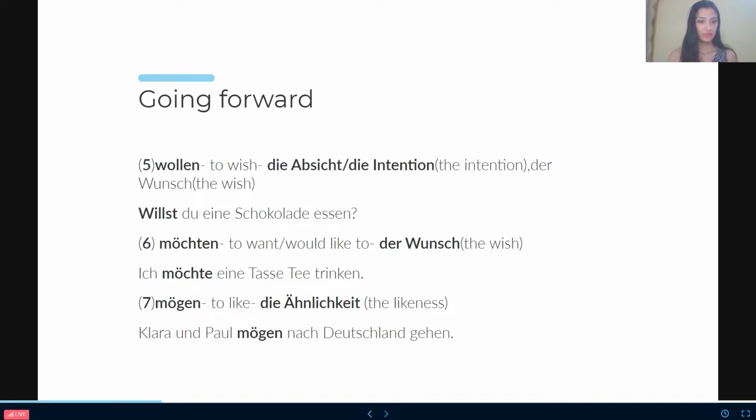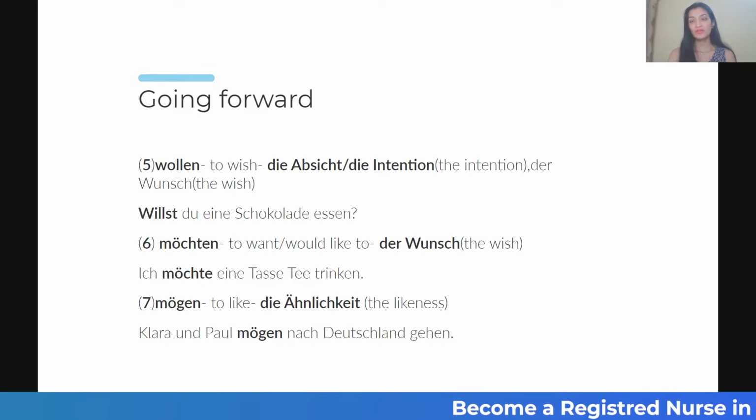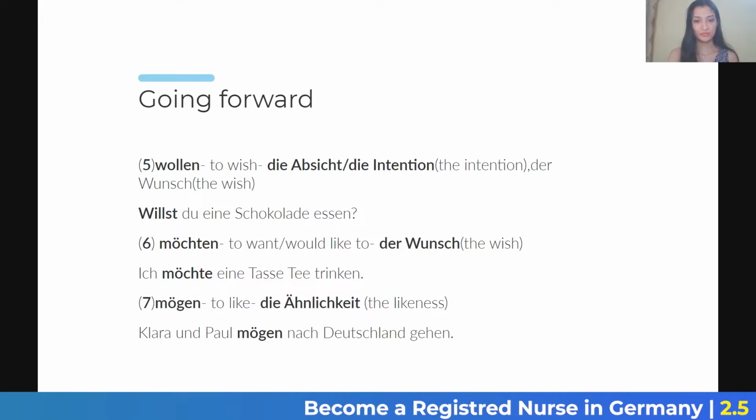For example, Clara und Paul mögen nach Deutschland gehen. So Clara and Paul like to go to Germany. I mean, they have the liking for that country due to its culture, due to its ethics, or due to its job advances, or anything you can say. They like to go there. I mean, they would love to go there. So Clara and Paul like to go to Germany. So people, I hope you got it. You got all the indications of what I want to say. So that's all that you're required to do.